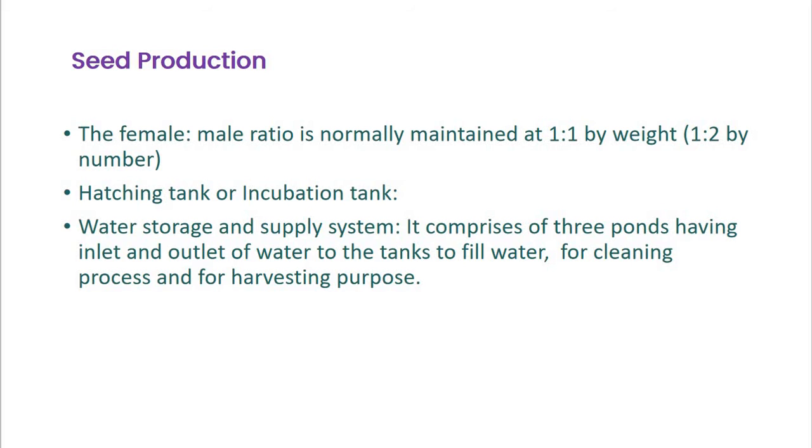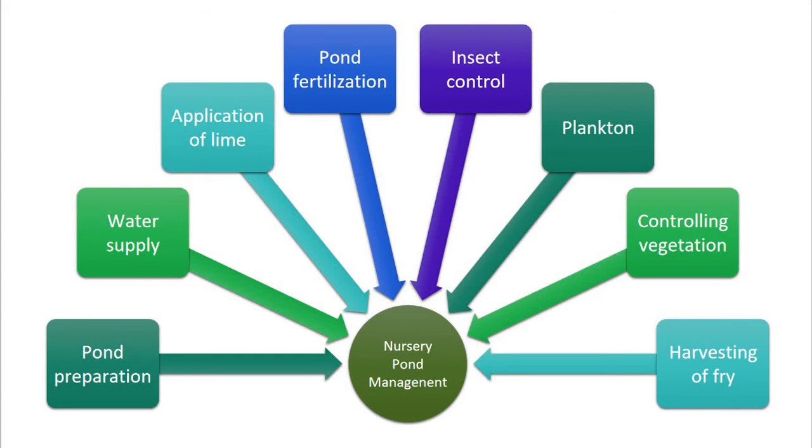Now, here you can see the nursery pond management. The first type of pond is the nursery pond, and we can focus particularly on the nursery pond management. Now, the nursery pond management consists of the first step, which is the preparation of the pond. Such a nursery can be an earthen pond or any seasonal pond. These ponds are 50 by 50 by 4 inches in size.